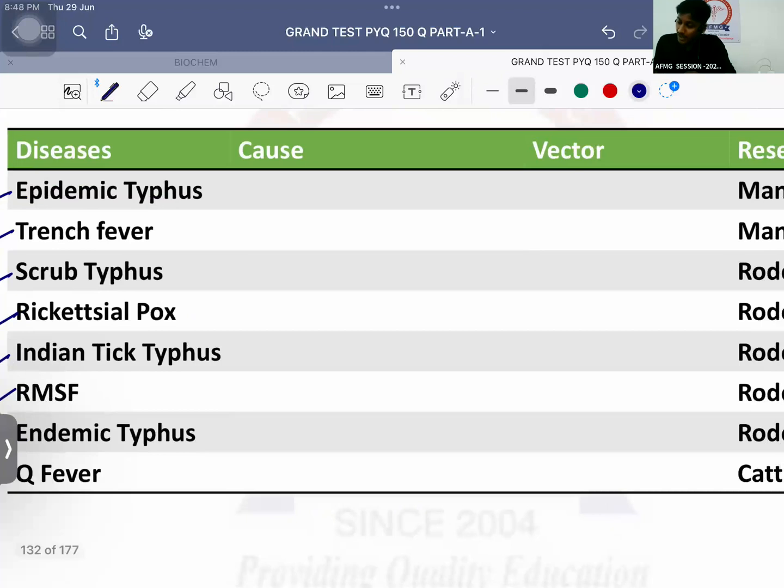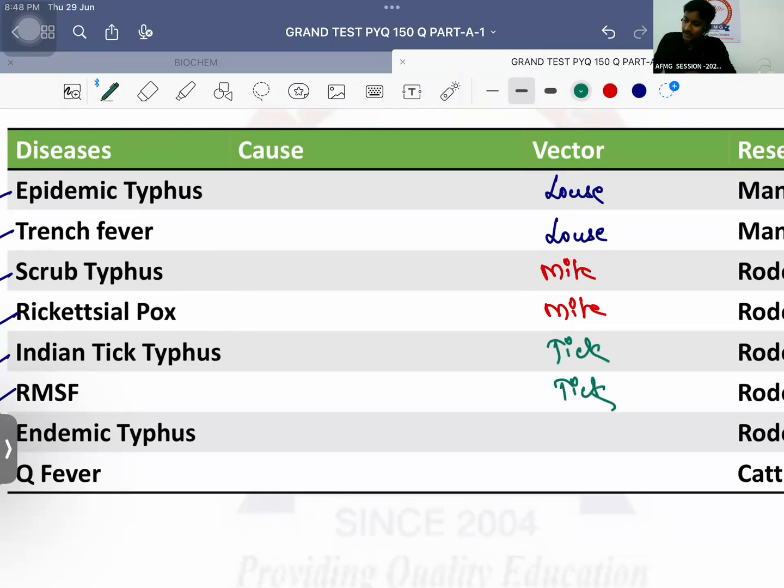Vector easy: first two, louse. Next two, mite. Next two, tick. Next one, rat flea. And last one, no vector. That's how you can make it easier.